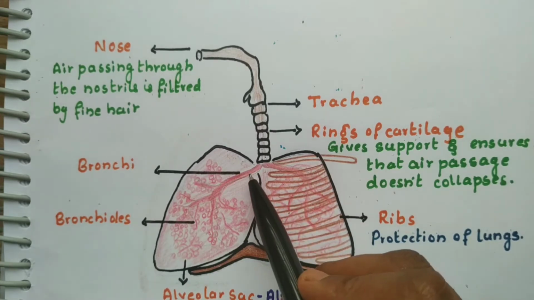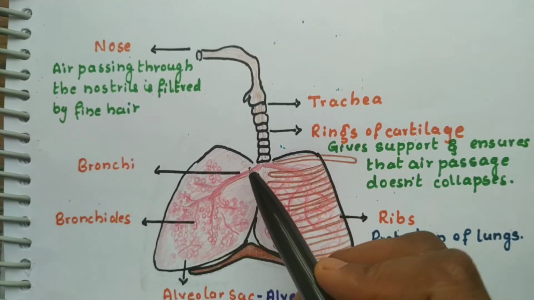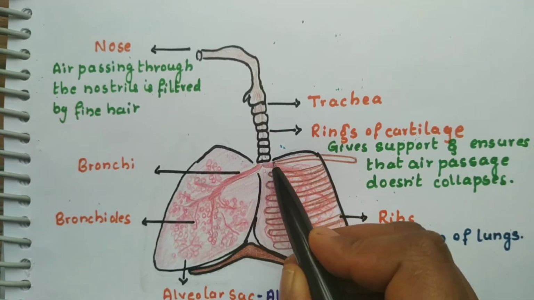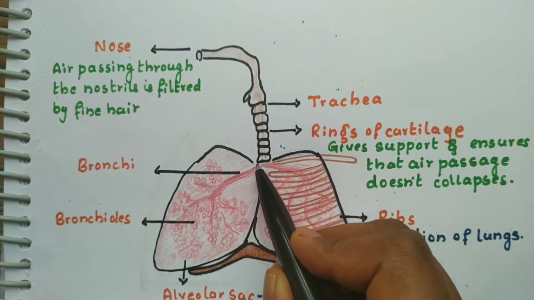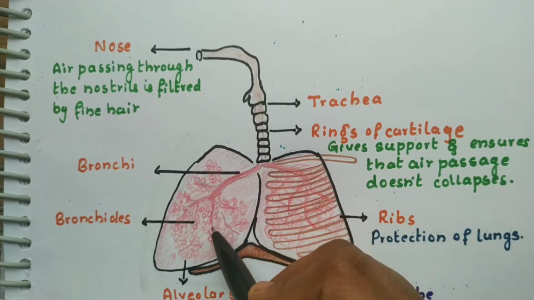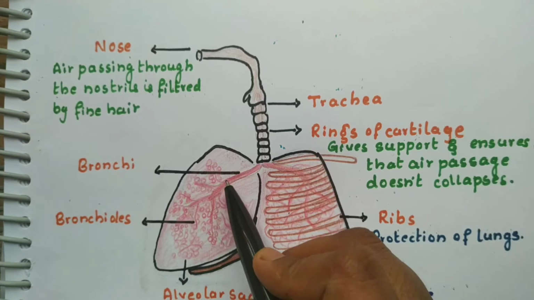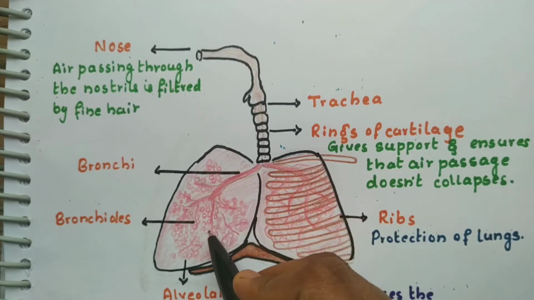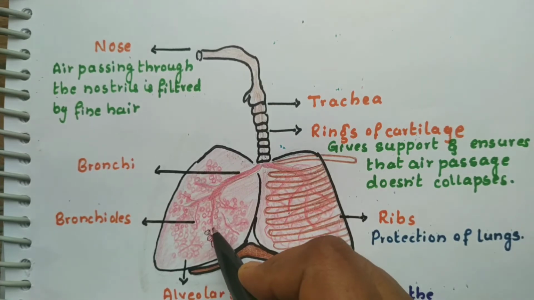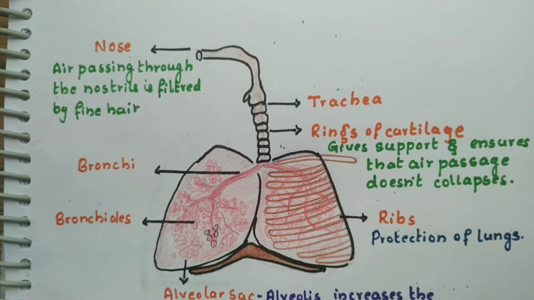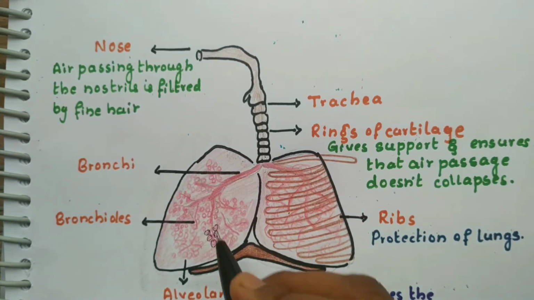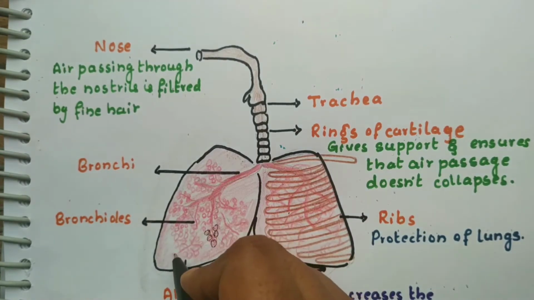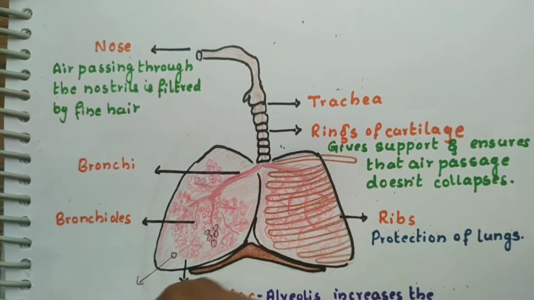So in the lungs you will see that they are further divided. This air passage divides into two bronchi, and these bronchi are further divided into many bronchioles. There are so many branches here. Each branch will again open up into round sac-like balloony structures which are also called alveolar sacs. Each one of them is called an alveolus.